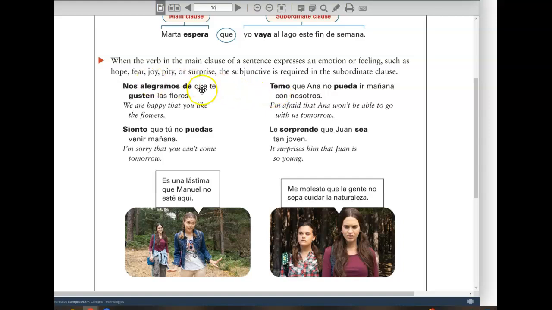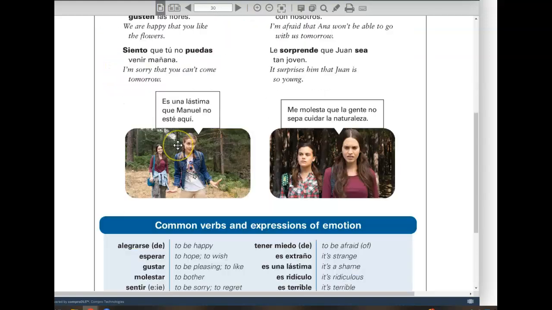Temo que, I fear that, or I'm afraid that, Ana no pueda ir mañana. Very similar to this second example. This would be fear or pity in this situation. Subjunctive used, the verb that comes after que. And then finally, le sorprende que Juan sea tan joven. It's surprising that Juan is so young. Subjunctive is always going to be that verb in the subordinate clause, and the subjunctive is being called for here because we have expressions of emotion or feeling in the main clause.